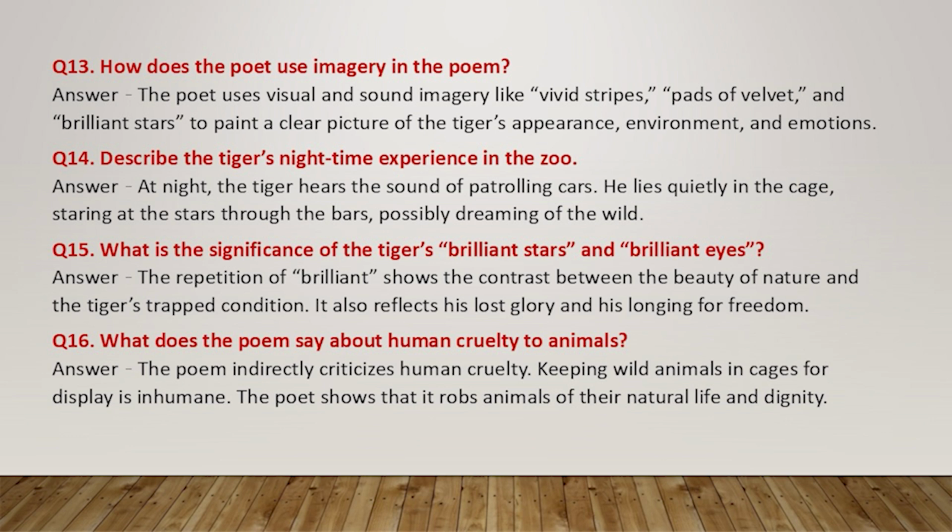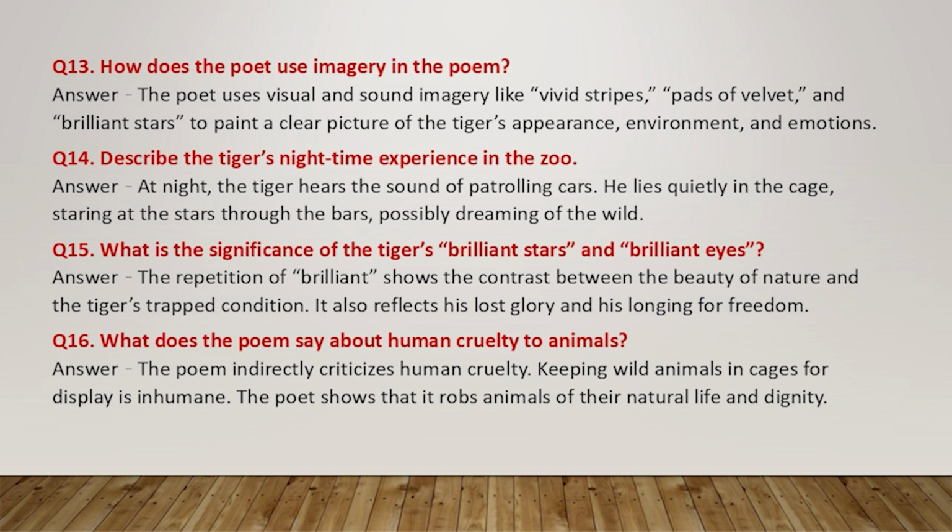Question 15. What is the significance of the tiger's brilliant stars and brilliant eyes? Answer. The repetition of brilliant shows the contrast between the beauty of nature and the tiger's trapped condition. It also reflects his lost glory and his longing for freedom.